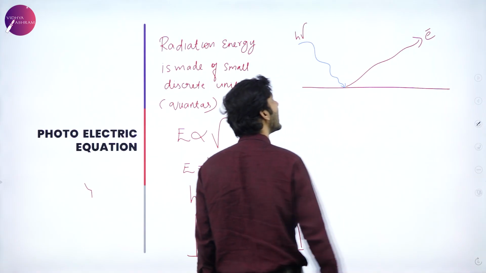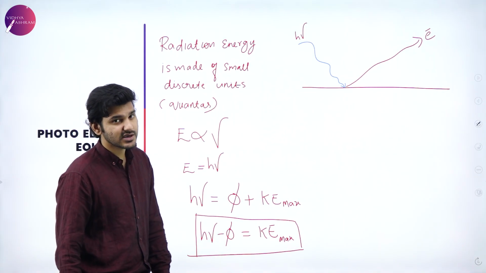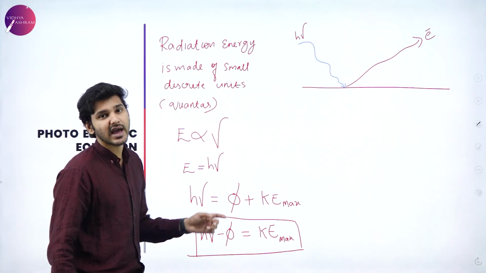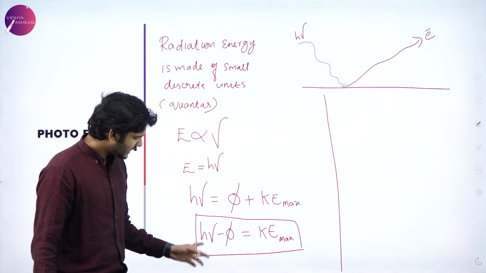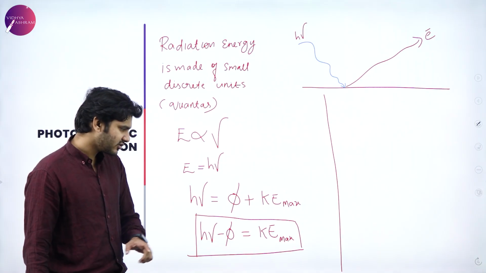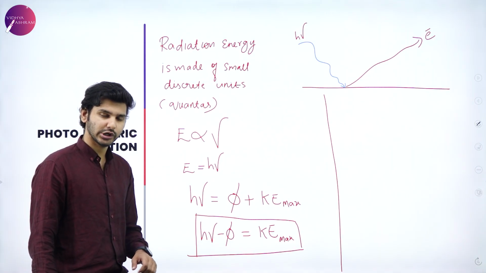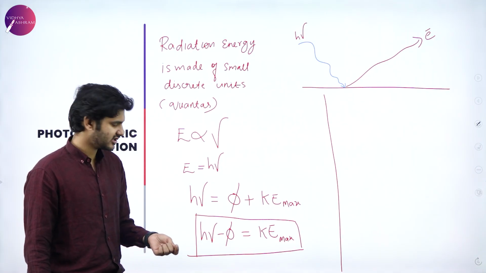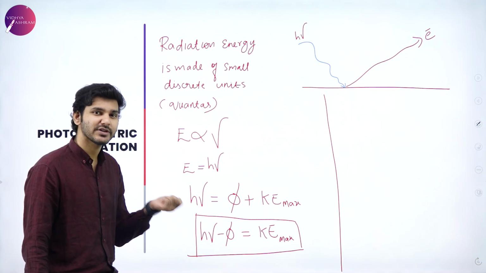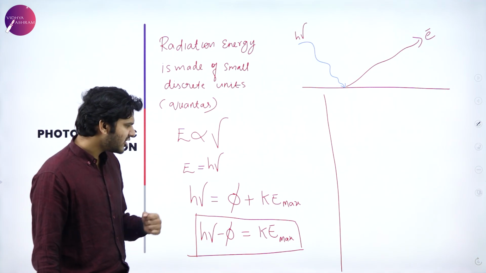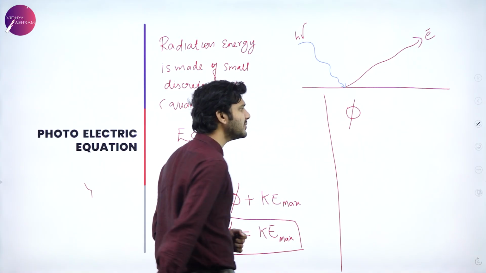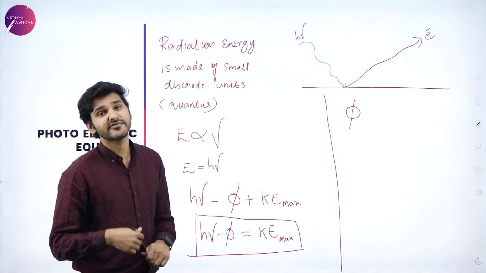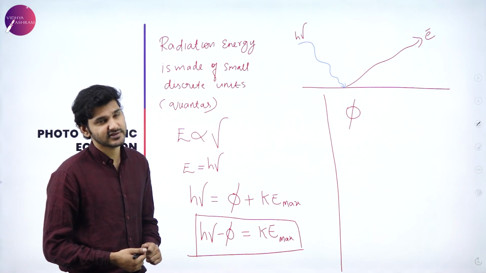The electron will have a kinetic energy which is equal to the difference of the energy of the incident radiation and the work function. But again, this is not a proper equation. I don't feel like this has any beauty to it. So how can you make it a little more pretty? Again, we know that work function is the minimum energy that is required to free the electron from the metal surface.